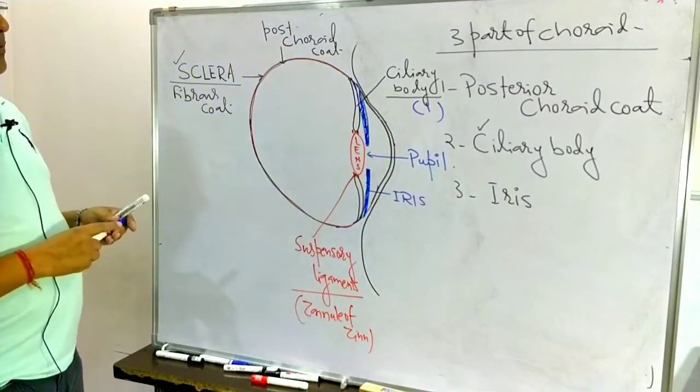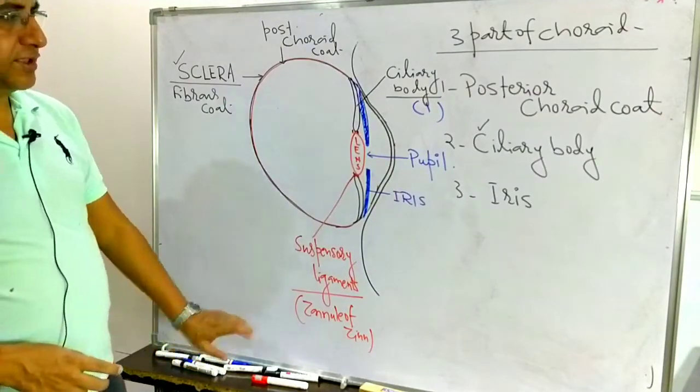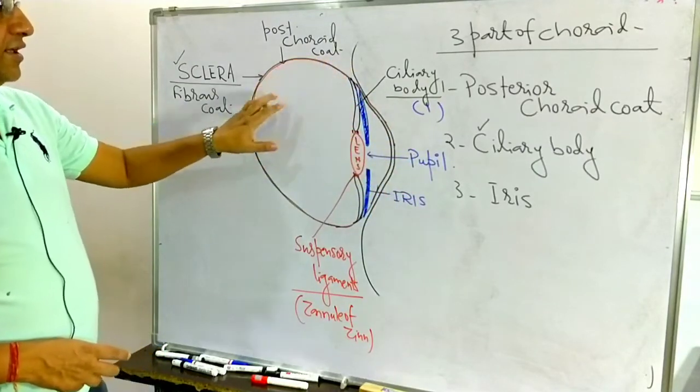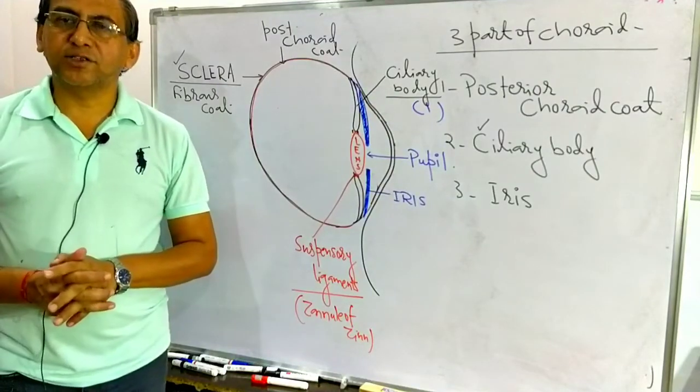So today we have completed up to the choroid. Tomorrow I will explain the ciliary body, then the iris, then the pupil here. Then I will start the inner layer, that is known as the retina. So tomorrow we will complete the syllabus also here.